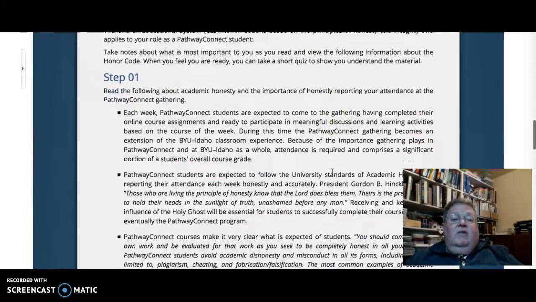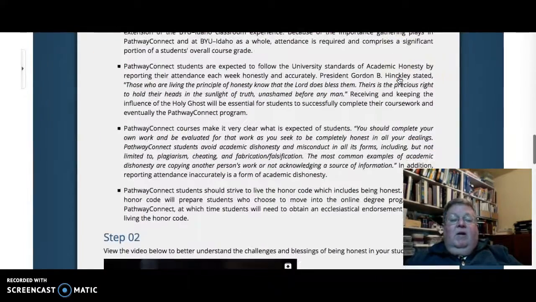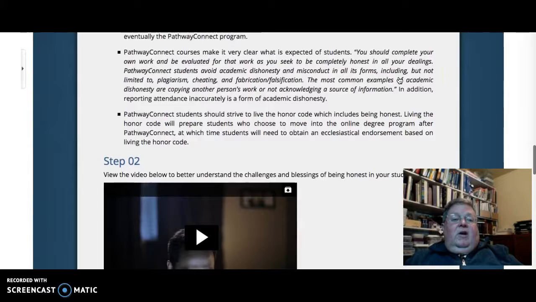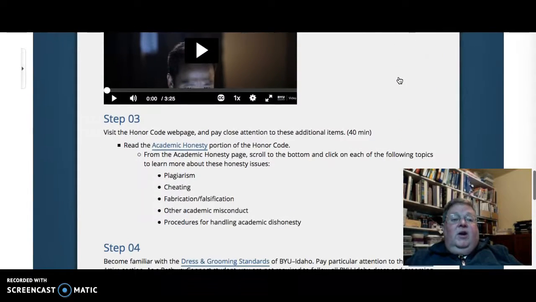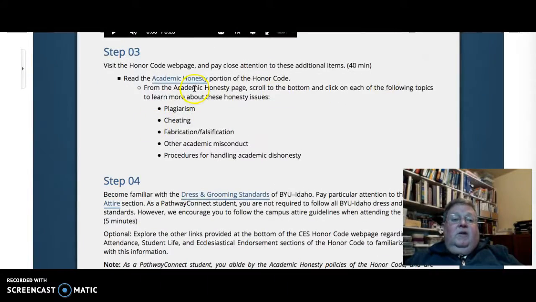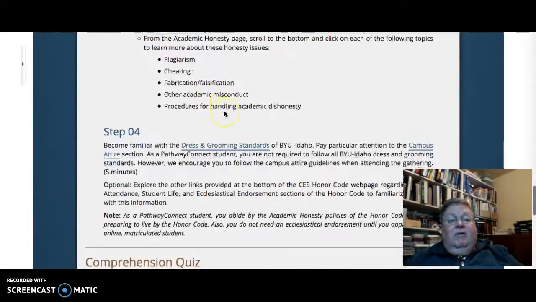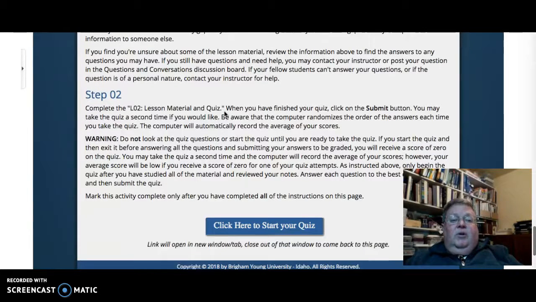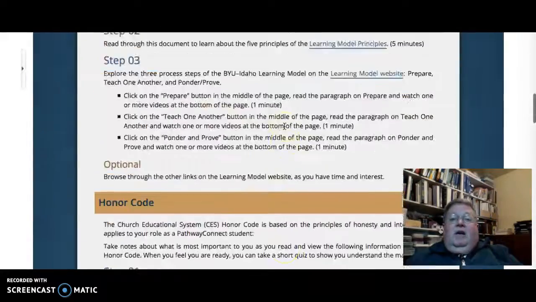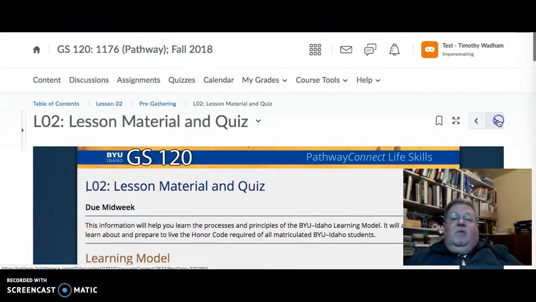Here is the information on the Honor Code. Again, I clicked on that bar, and it opened up the additional information. Then step 2 asks you to watch the video, and step 3 asks you to read the academic honesty policy. Step 4, and then there's a comprehension quiz after you completed this material. Again, click there to start the quiz, and then you can move on.